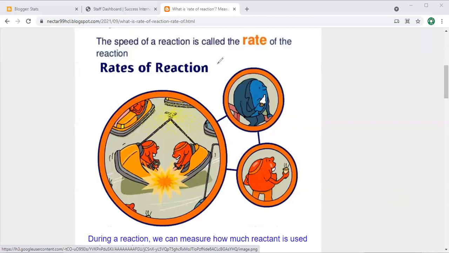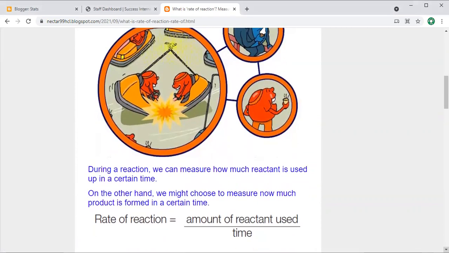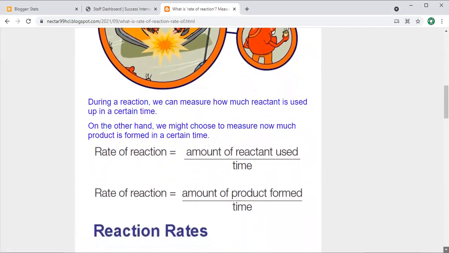Now, after this, during a chemical reaction, we can measure how much reactant is used up in a certain time. We have two things to find a rate of reaction. Number one, the amount of the reactants. Like here, okay, let me show you the complete screen, this one.